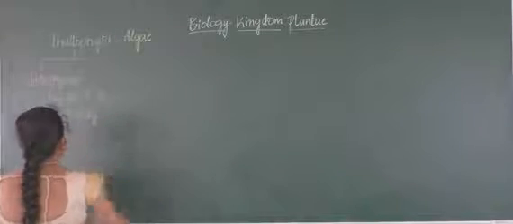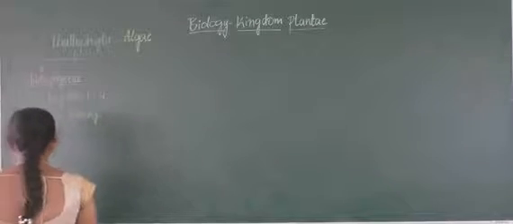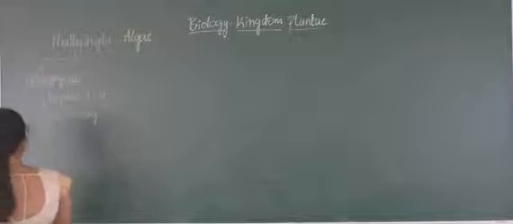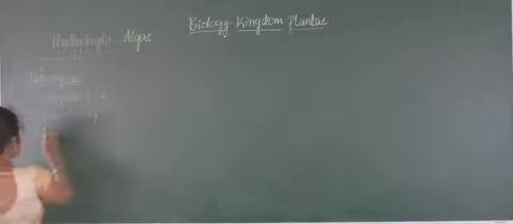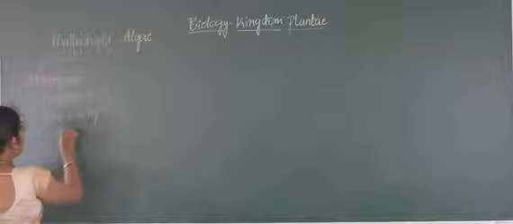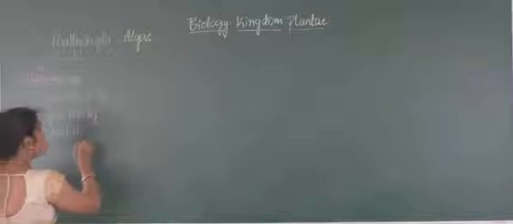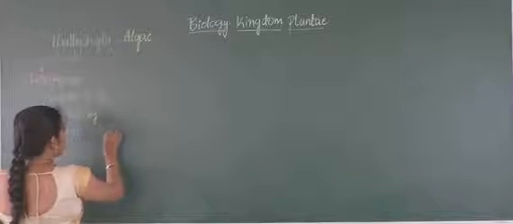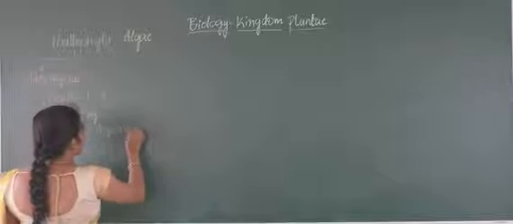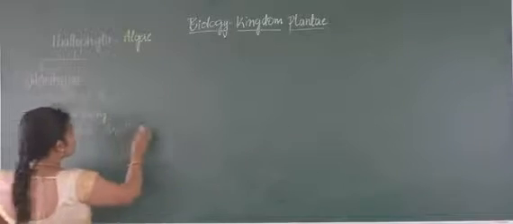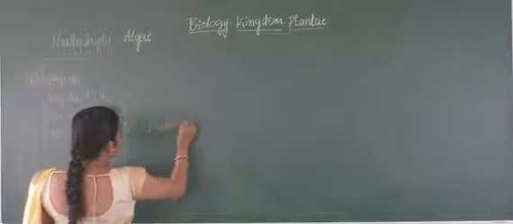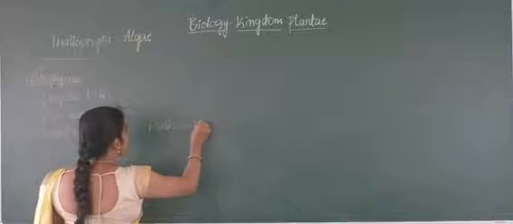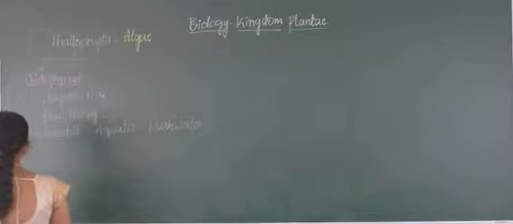Those are called free living. Regarding occurrence, the habitat is completely aquatic, and the majority of Chlorophycean members are fresh water algae.